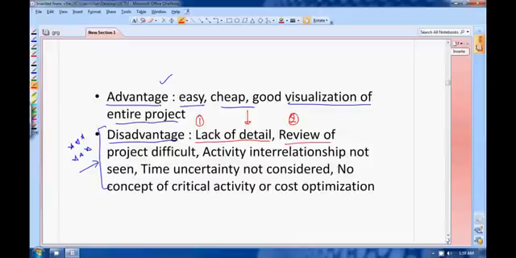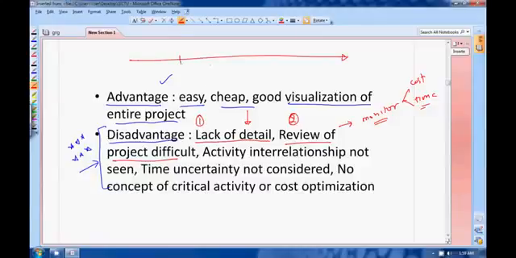Second, reviewing your project is difficult. Reviewing means you want to monitor your project so that you can control it. Throughout, you want to monitor your project. Monitor means you want to keep check of two things, cost and time. Whenever your project is running, at every point of time, in some durations, you want to know what is the cost and what is the time that you have been spending, so that you can check whether your project is running properly or not, whether it is on course or not. So the review is very difficult in the case of a bar chart.